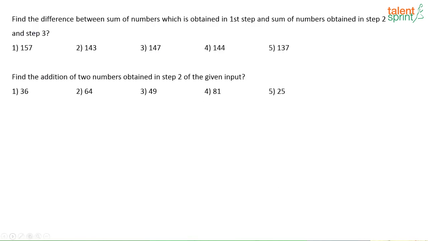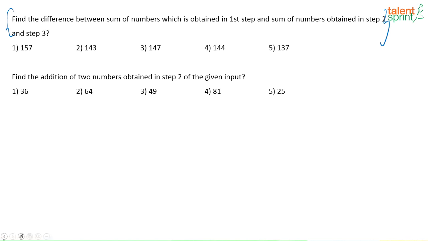Find the difference between the sum of the numbers obtained in the first step and the sum of the numbers obtained in steps 2 and 3. See, to answer this question, you need to know the logic of the first 3 steps. Then only you will be able to answer this question. So if you are not getting the logic for any one of the steps among 1, 2 and 3, you have to skip this question. Next one, find the addition of the 2 numbers obtained in step 2 of the given input. So if you are able to identify the logic of step 1 and 2, then you can answer this question. Correct? Yes. Now let us solve it here.